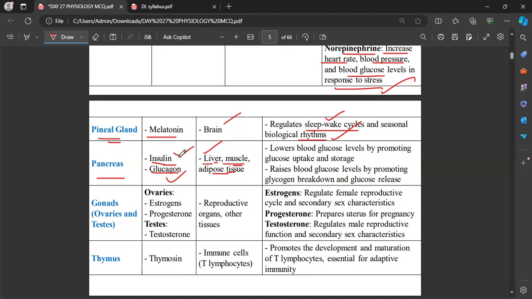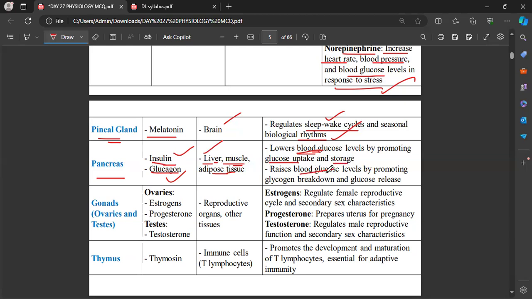Okay, so you should know that whenever the blood glucose level is low, which hormone is getting activated, whether it will be insulin or glucagon. So these will be repeated questions. Okay, you should not make a mistake in these types of questions. See, in case the blood glucose level is low in the blood, the blood glucose level will be promoted by the glucose uptake and storage.